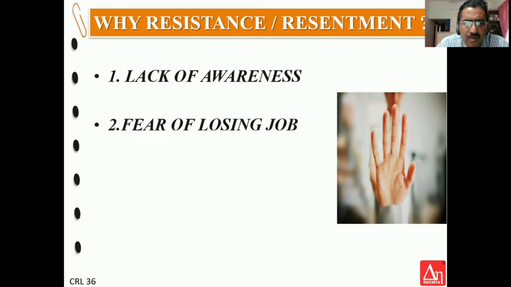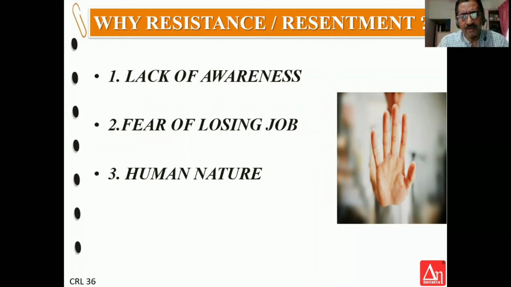Only maybe 1% would think that somebody is calling to say some good news of a promotion or a new job or something like that, which will benefit me. 99% would think, yeah, I lost somebody. That's why I'm getting a call at 5:30. So fear of losing a job or fear of getting negative news is another reason why people object to change.